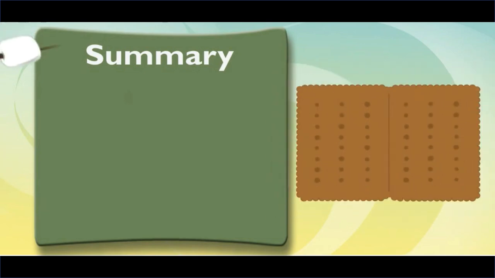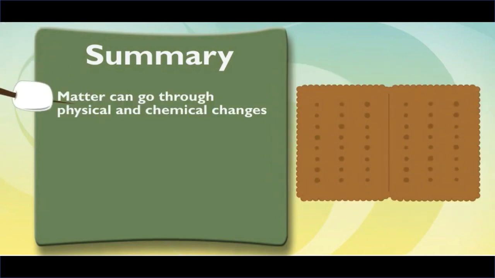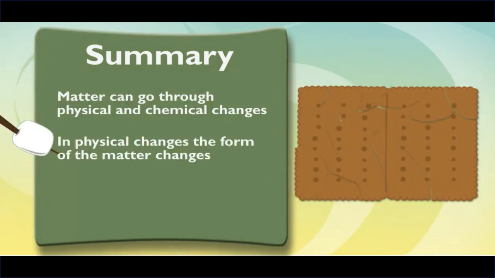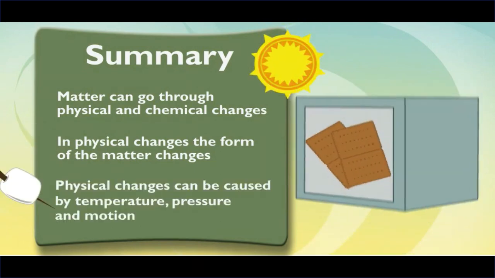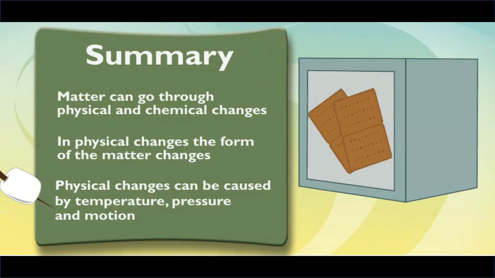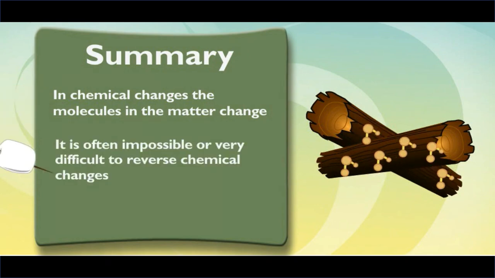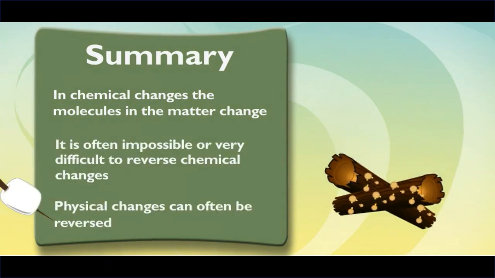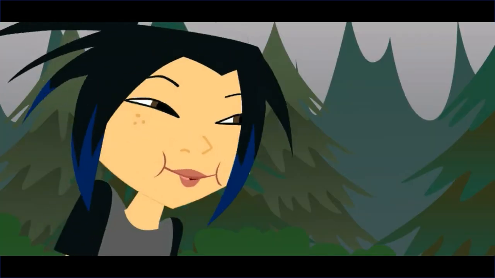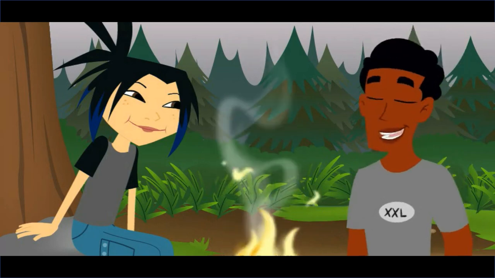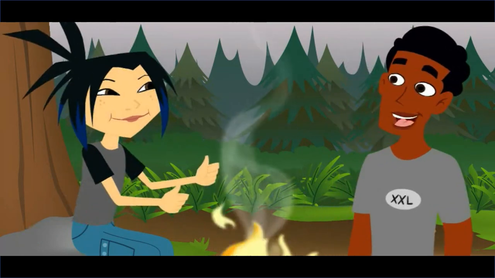You got it. Okay, I think I understand the difference between a physical and chemical change now. Breaking the crackers was just a physical change because only the form of the crackers was changed. Temperature, pressure, or motion, like me throwing my bag around, can cause physical change. A chemical change changes the molecules in matter, and that can't usually be reversed. A physical change can be reversed most of the time. Nice job. I'm just going to pretend I understood that and say thank you.